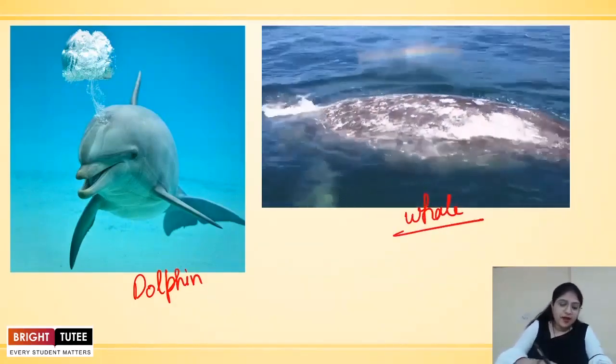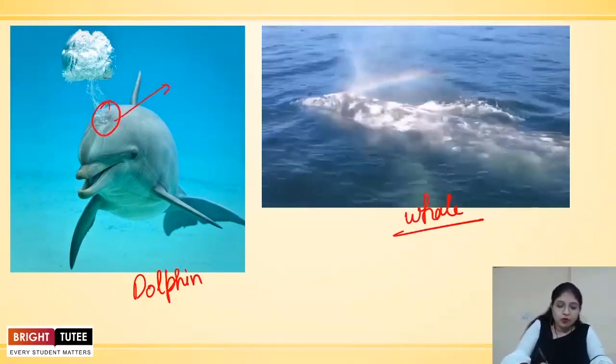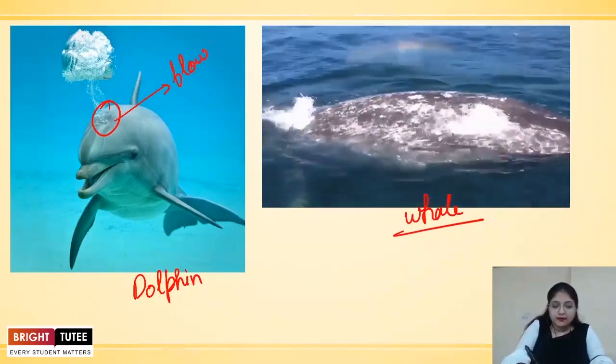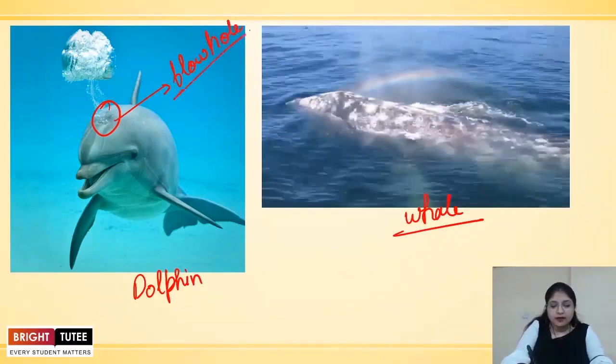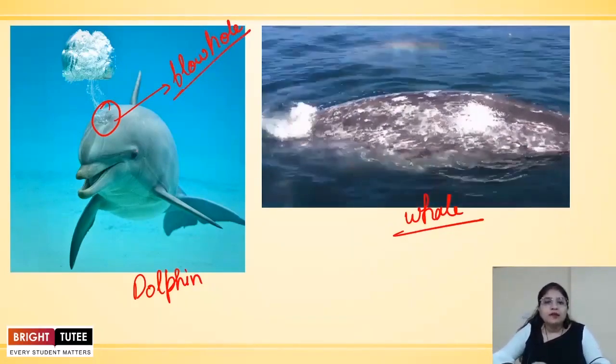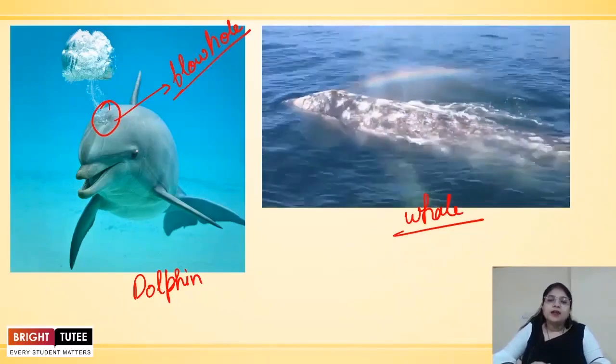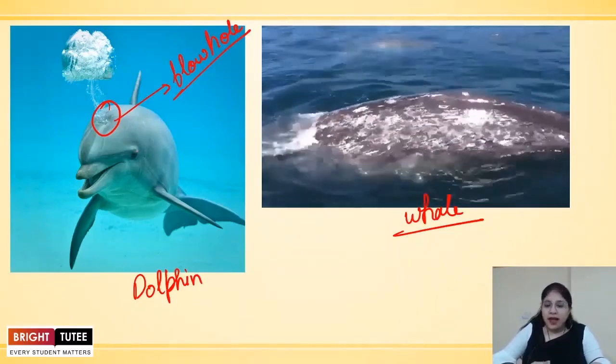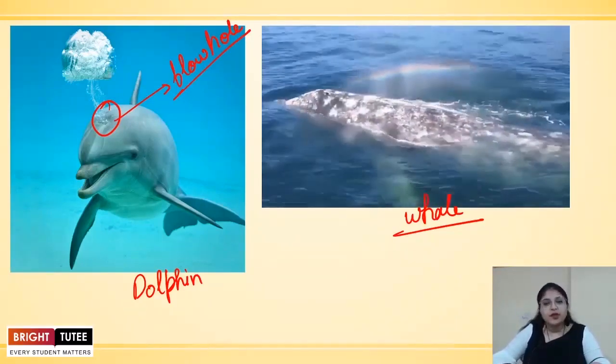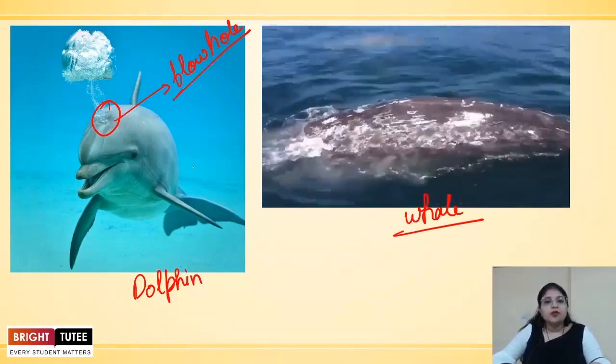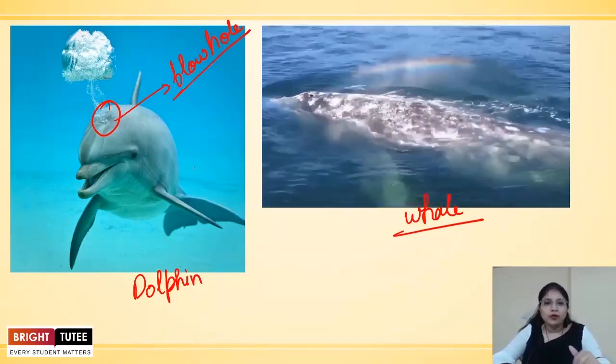The reason is that they have a blowhole, right, which acts as a nose. This blowhole is utilized to take in the air and release carbon dioxide. And this fountain that you are able to see is the excess water that might go inside the blowhole, right?